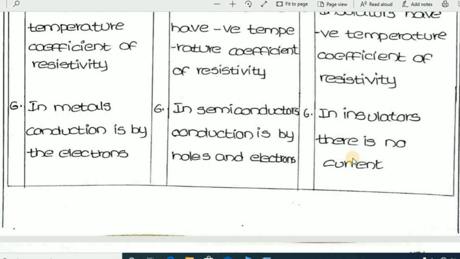In insulators there is no current, so there is no conductivity. The current doesn't enter into these insulating materials.